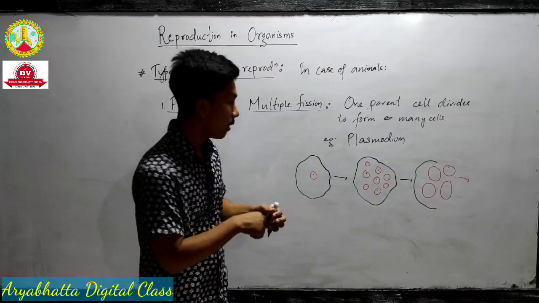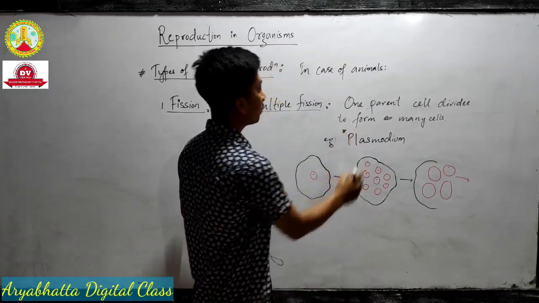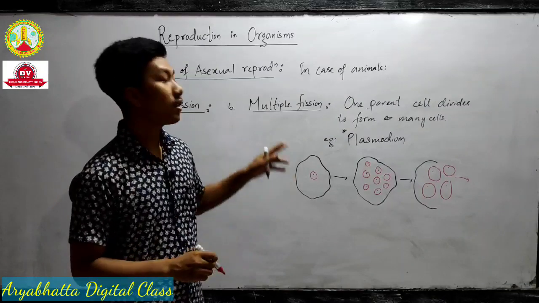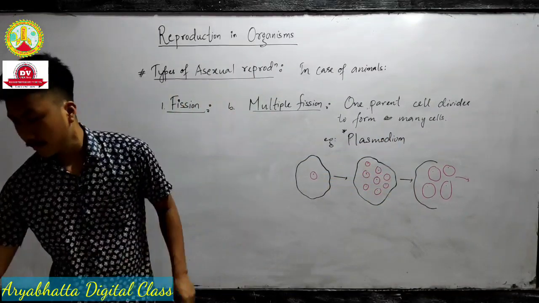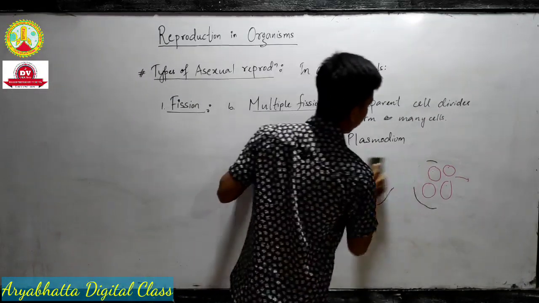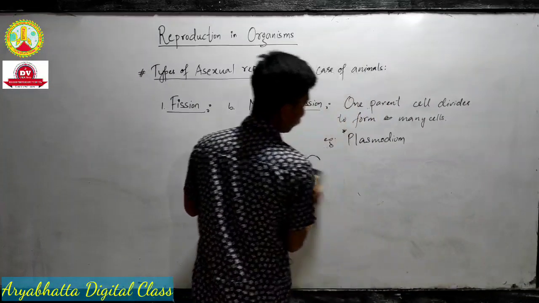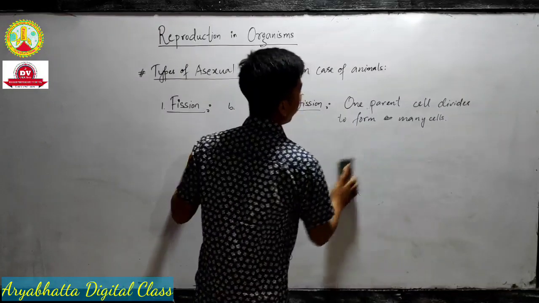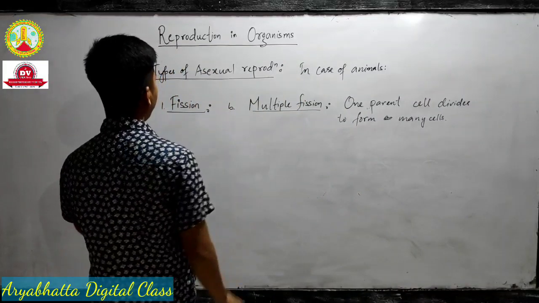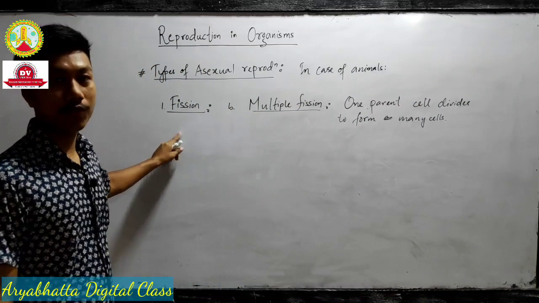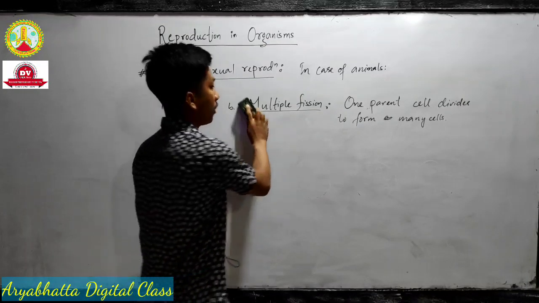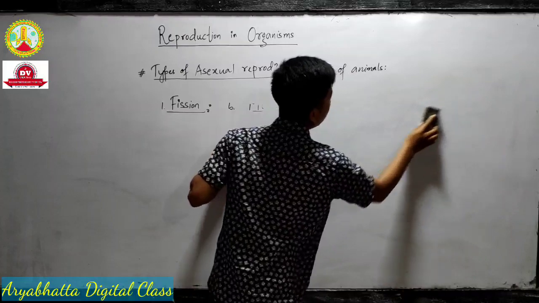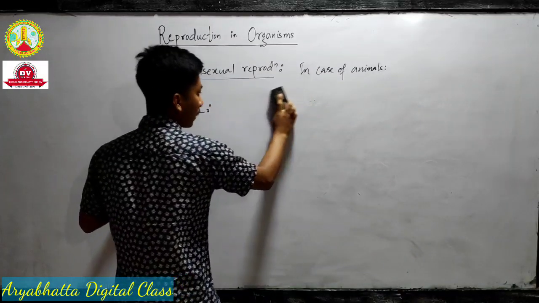So examples are important. Which organism shows multiple fission? That is Plasmodium species. There are 5 types of Plasmodium species. First year, animal kingdom. Okay, these are the types of fission. So fission is of 2 types, binary fission and multiple fission. Binary means one parent cell divides into 2 daughter cells.